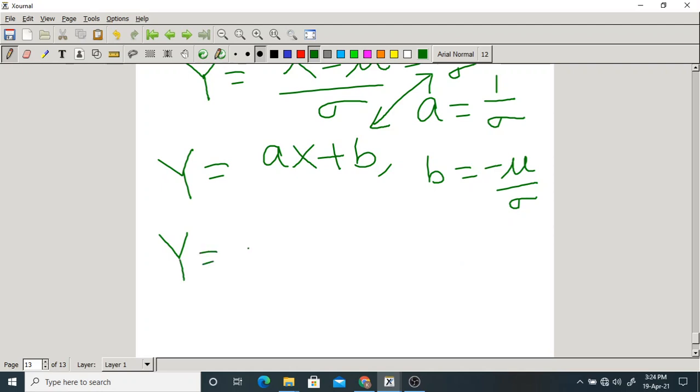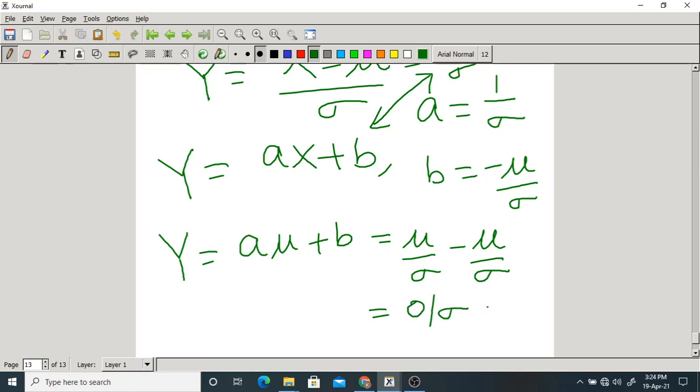Now what is the mean of y? As I told you, a into mean of x plus b, that is a mu plus b. What is a? A is 1 by sigma, so it is mu by sigma. What is b? Minus mu by sigma. So it is 0 by sigma, that is 0.